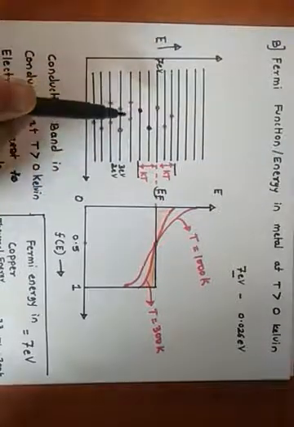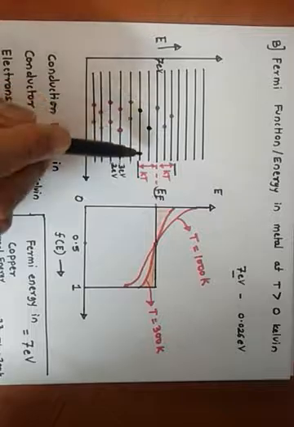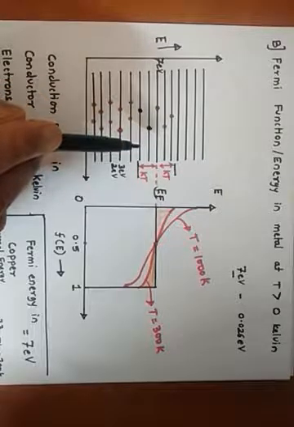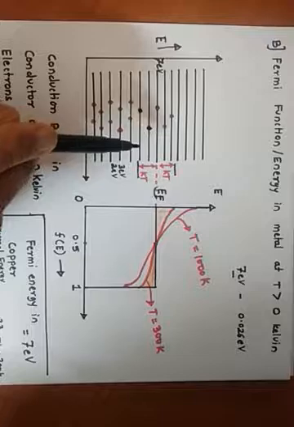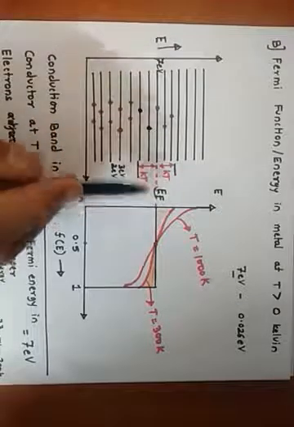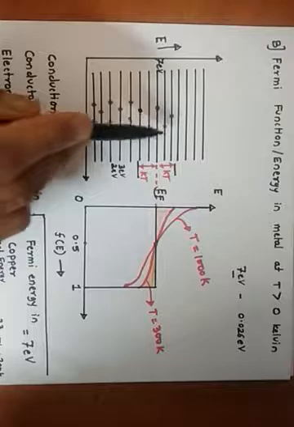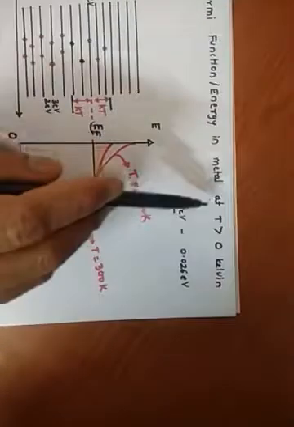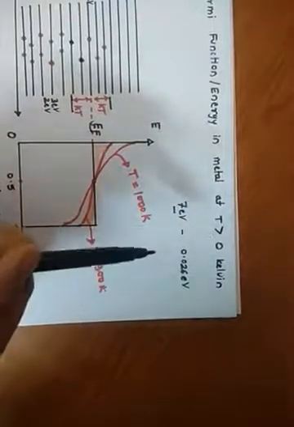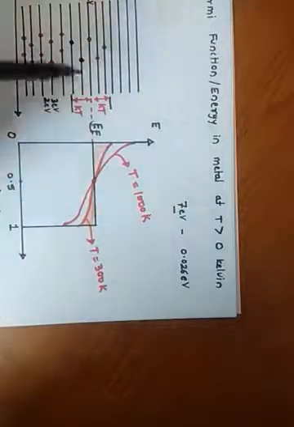So you understand, not all the electrons will go to the excited state, but only certain electrons lying very close to the Fermi energy level will go into the excited state if you heat the metal to a temperature greater than 0 Kelvin. But this fraction is very small.